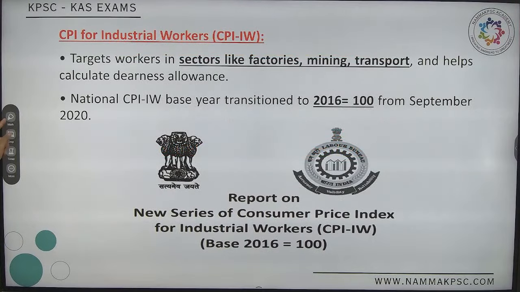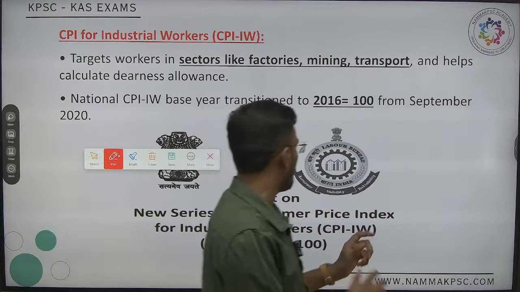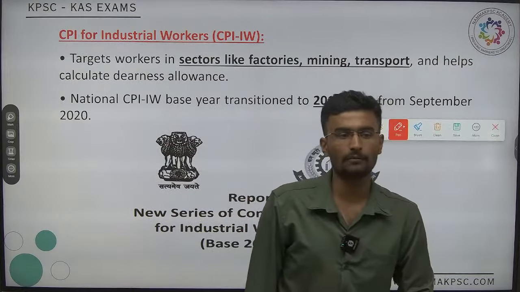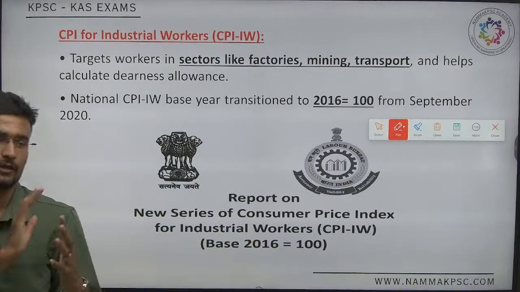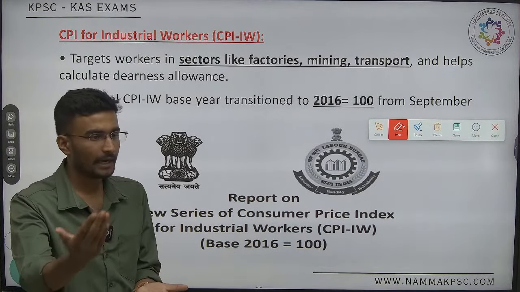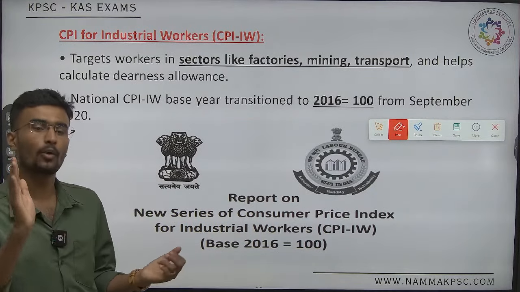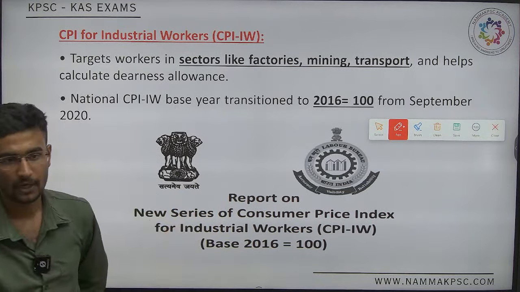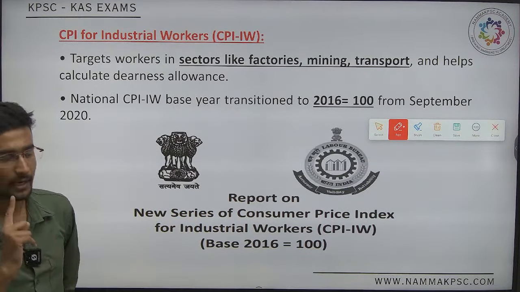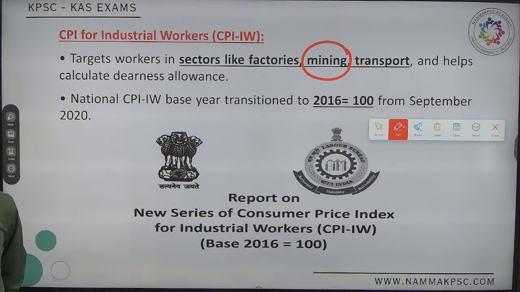Now first and foremost, it is CPI for industrial workers. Now sir, why do I need CPI for industrial workers? That is to provide them DA, dearness allowance. To everyone? No, only for those who are working in the industrial sector. In Karnataka, I have discussed already, mining comes under the secondary sector.